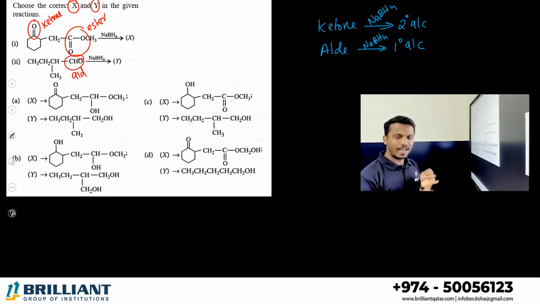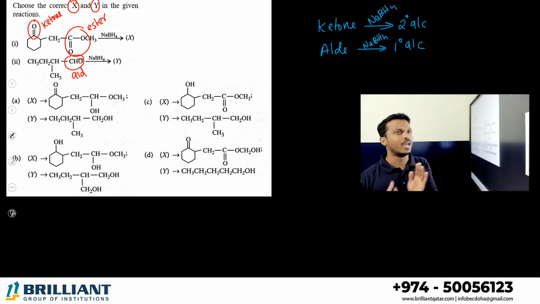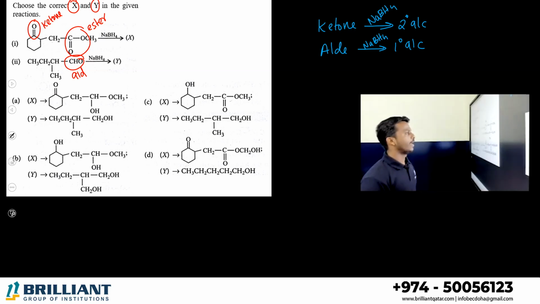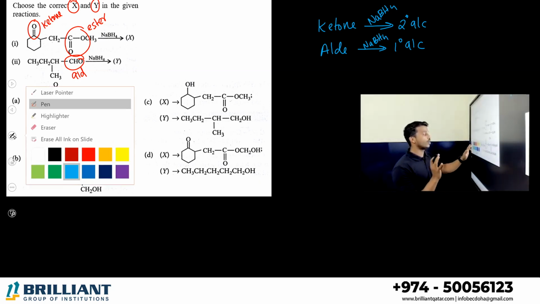You have a ketone and ester in the first compound. Don't disturb the ester, okay? Don't touch the ester, because there is no reduction of ester. Ester you cannot reduce by using NaBH4. NaBH4 only reduces ketone and aldehyde. So don't disturb your ester part.